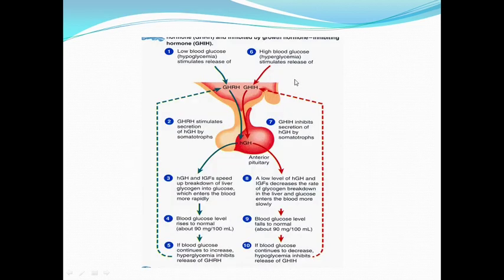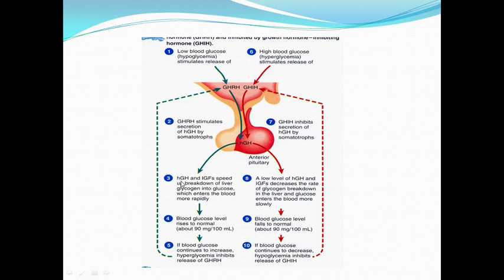So see here, the substrate of growth hormone can control the level of growth hormone in the blood. So first suppose if there is a low blood glucose level in the plasma, so there is a hypoglycemia in the blood. So this stimulus can stimulate the hypothalamus to release growth hormone releasing hormone. Finally, this growth hormone releasing hormone comes to the anterior pituitary gland via the hypothalamo-hypophyseal portal system and stimulates the acidophilic cell to release human growth hormone.